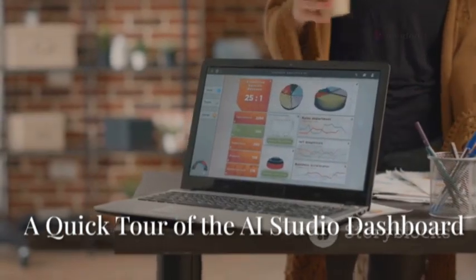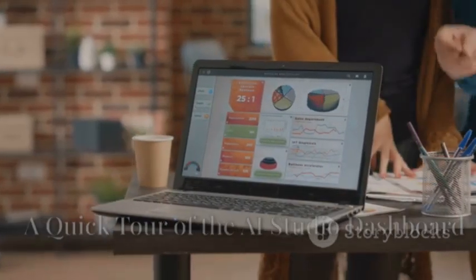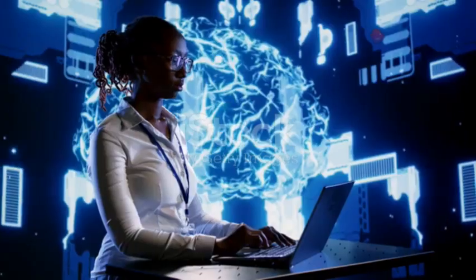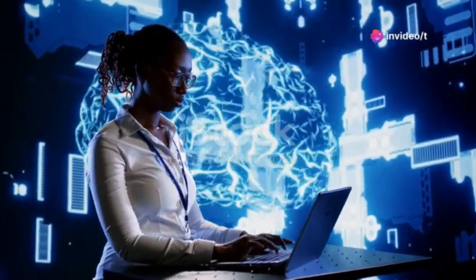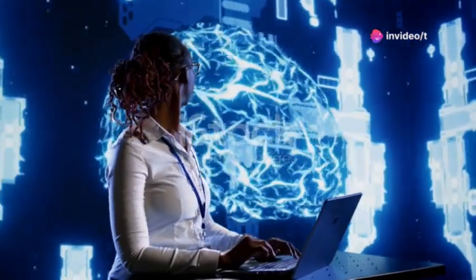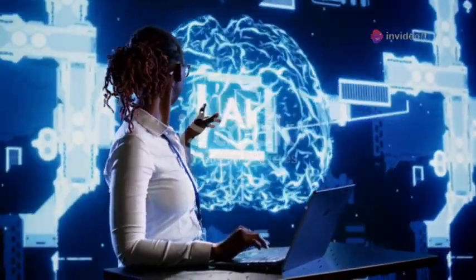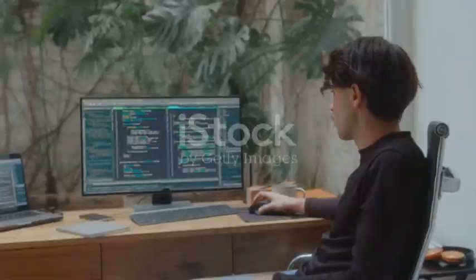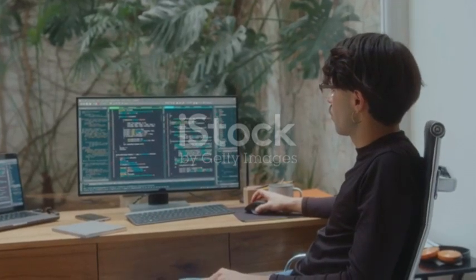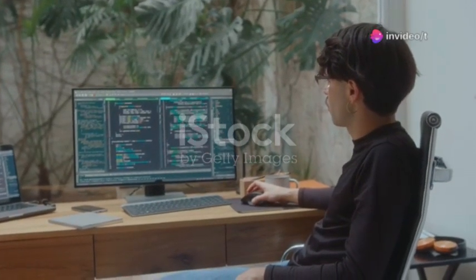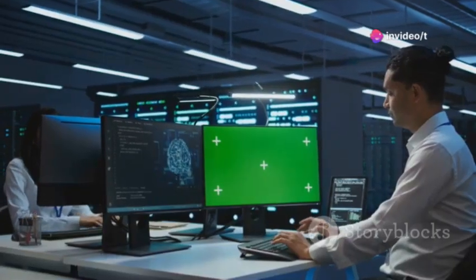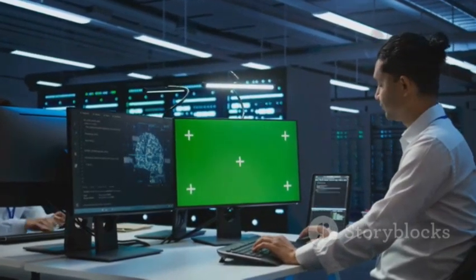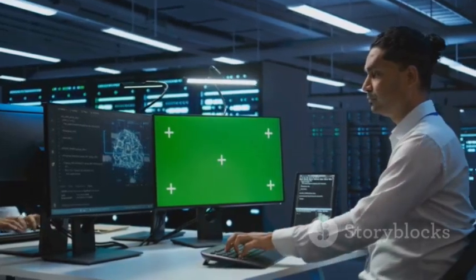Once you're inside the AI Studio, you'll immediately notice a clean, uncluttered dashboard that's designed to help you focus on your creative work without any distractions. The interface is modern and intuitive, making it easy for both beginners and experienced users to navigate. On the left side of the screen, you'll find a navigation panel. Think of this as your project library, where all your prompts and projects are neatly organized. You can quickly switch between different projects or start something new with just a click.